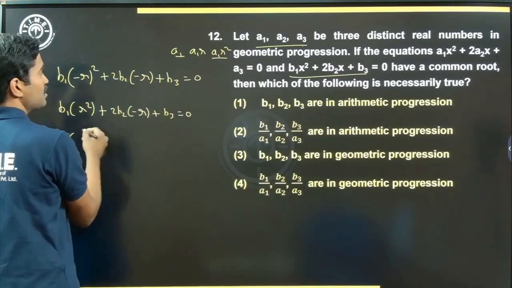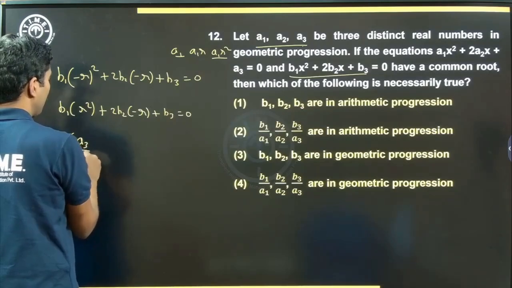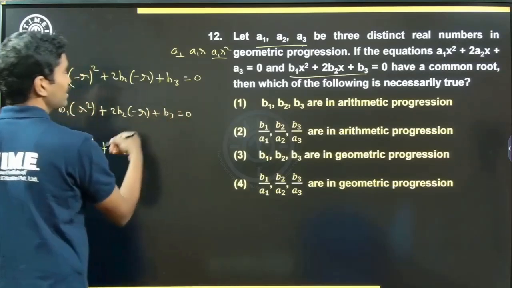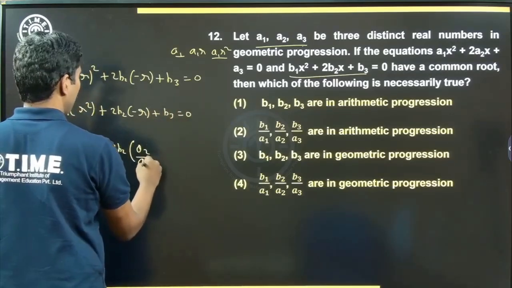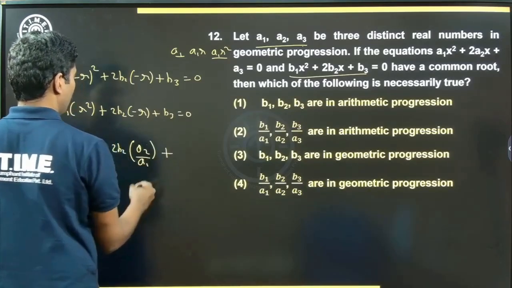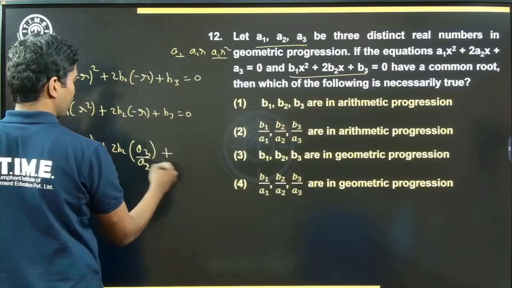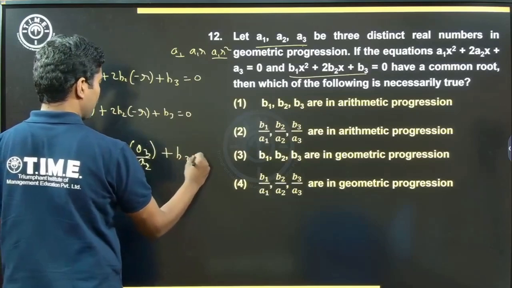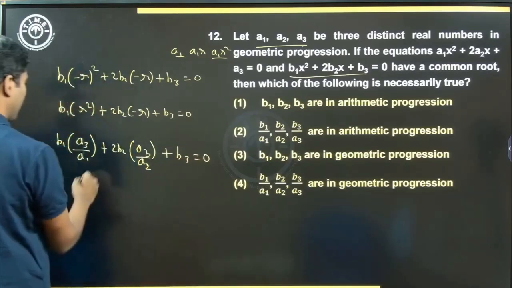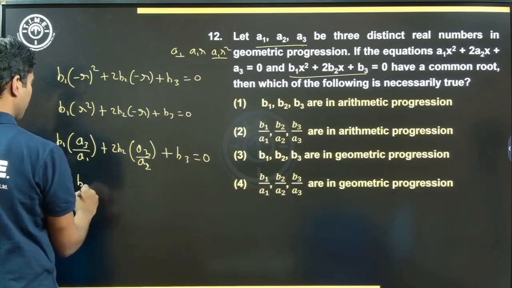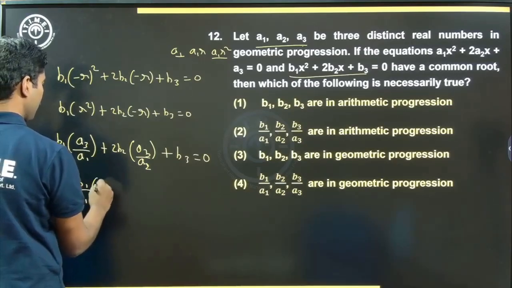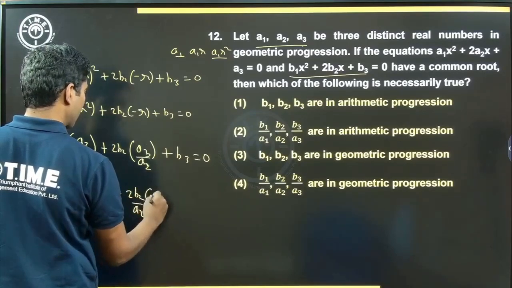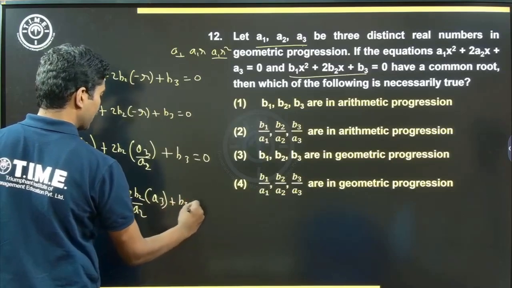b1 into, so instead of r square I'll just write a3 by a1, plus 2b2 into, instead of r I'll just write the second term by the first term, a2 by a1, plus we can just write a3 by a2, so that we'll get as many terms here because we have a1, a2, a3 everywhere in the options, plus b3 is equal to 0. So what do we have? b1 by a1 into a3 plus 2b2 by a2 into a3 plus b3 is equal to 0.